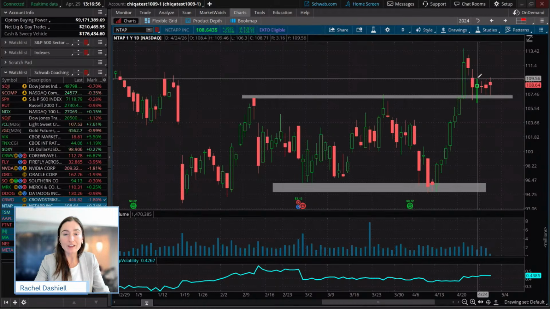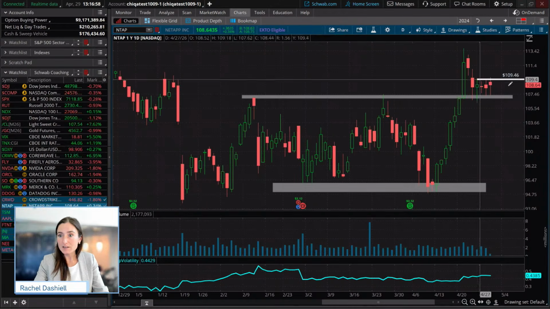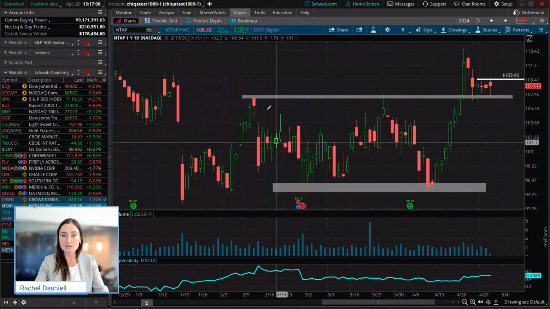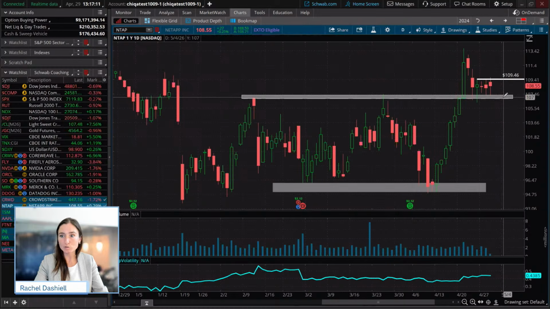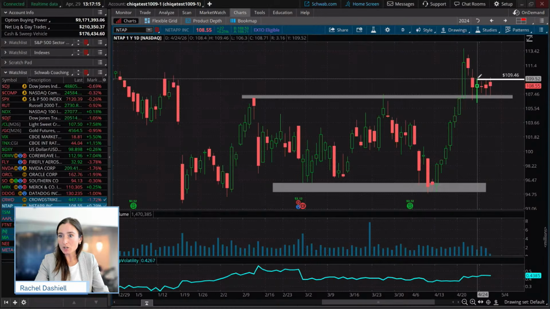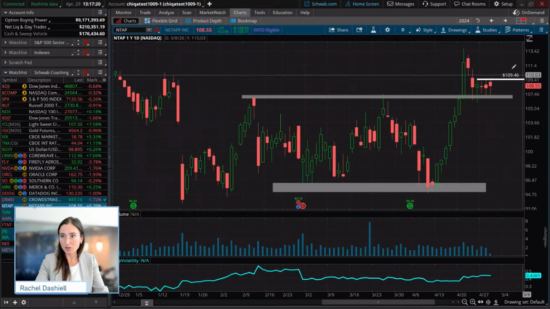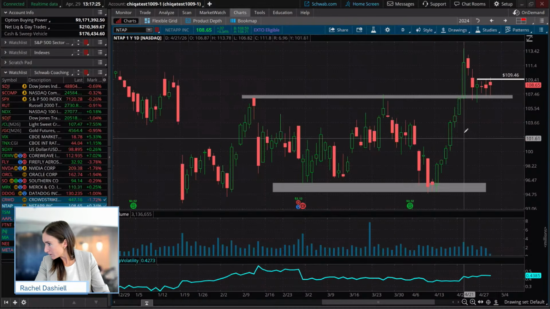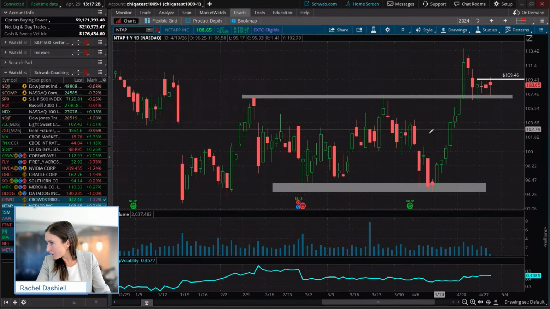So a trader may actually use this candle and say, hey, we may look for a close above the high of the low day or that could hold to say this is where we may want to enter into a bullish trade to the upside with a measured move for this double bottom pattern or possible double bottom pattern. And that confirmation would come in with a close above the high of that low day. So that's looking at a close above 109.46 here.